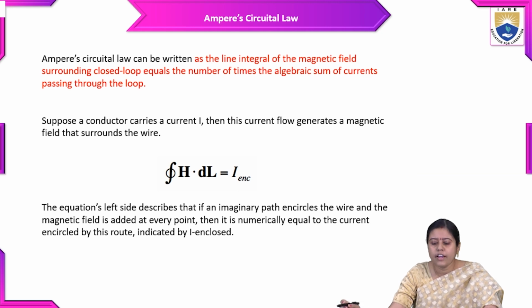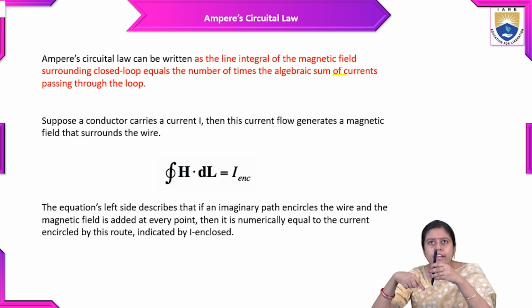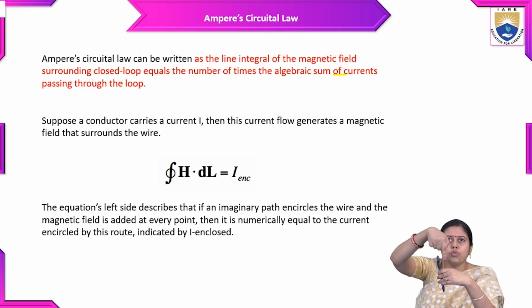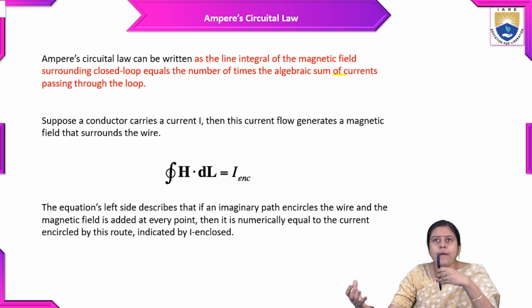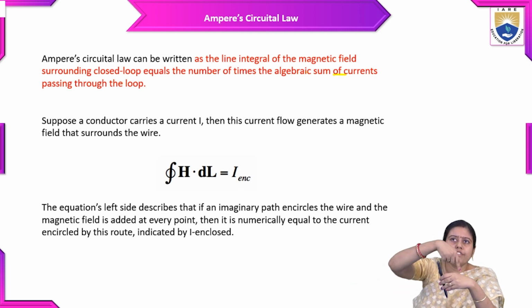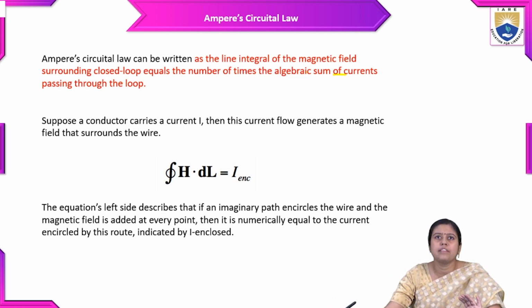Ampere Circuital Law can be written as: the line integral of the magnetic field surrounding a closed loop equals the algebraic sum of the current passing through the loop. That means if there is a magnetic field surrounding a closed loop, the line integral of the magnetic field is equal to the algebraic sum of the currents passing through the loop.